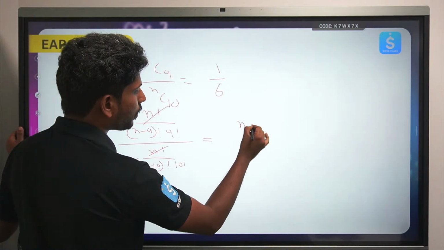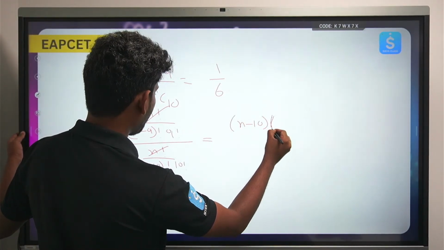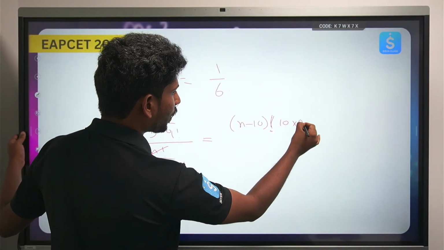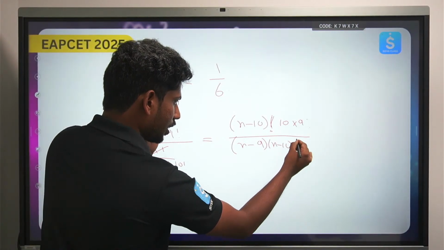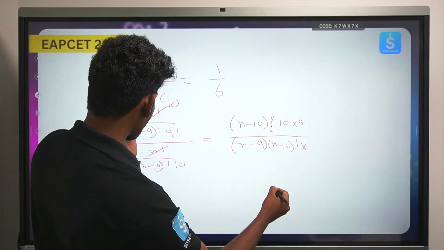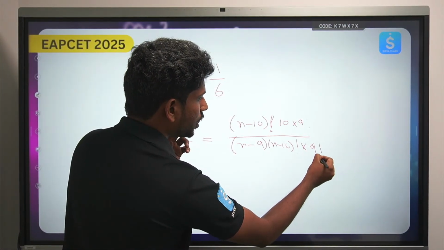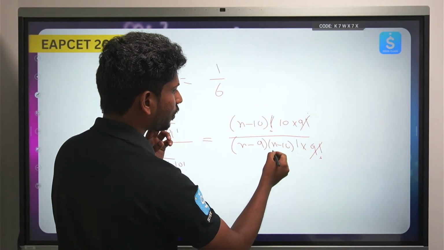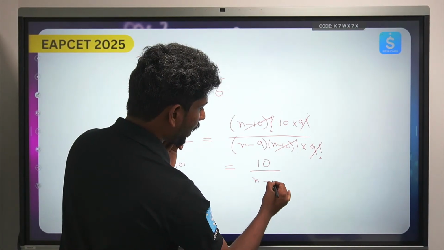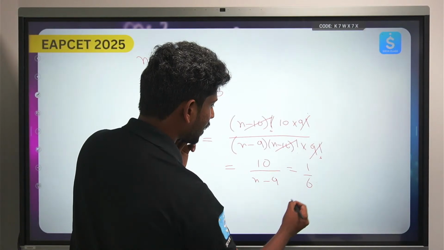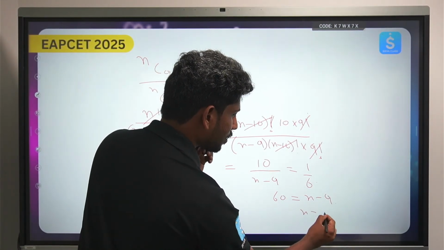So this will become (n-10) factorial into 10 into 9 factorial, and this will become (n-9) into (n-10) factorial into 9 factorial. Now I can cancel 9 factorial and (n-10) factorial. Finally I have 10 by (n-9) is equal to 1 by 6, so 60 is equal to n-9, so n is equal to 69.